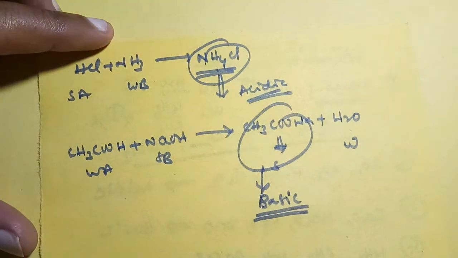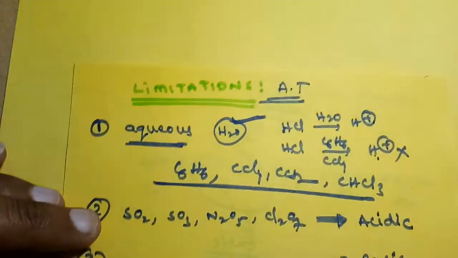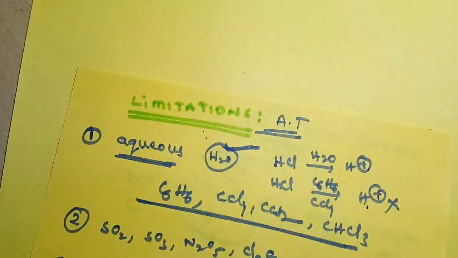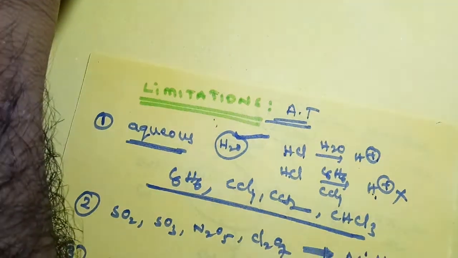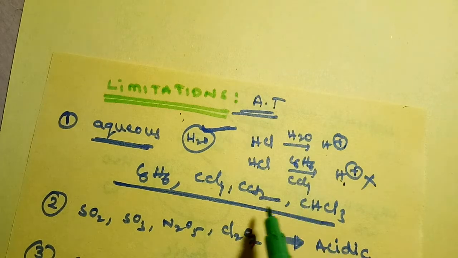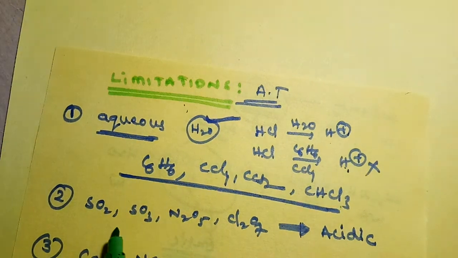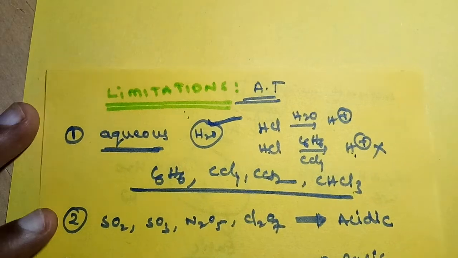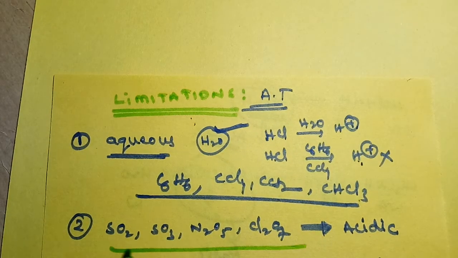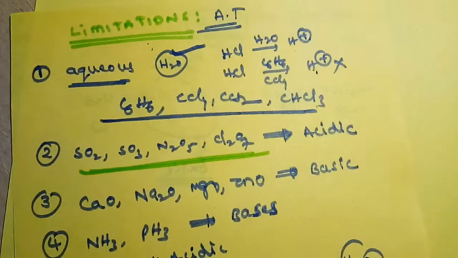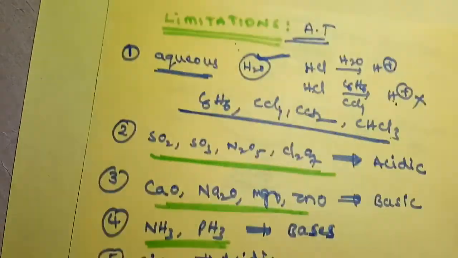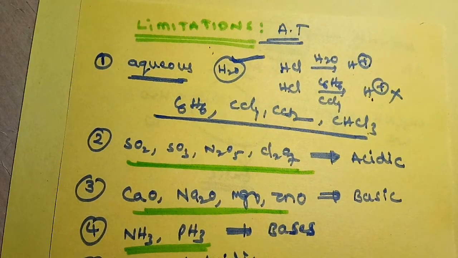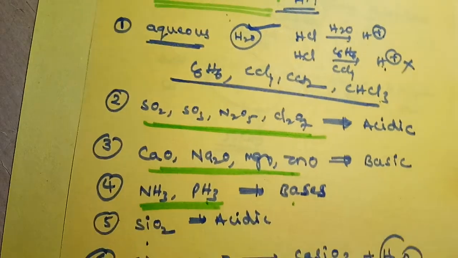So these are some of the limitations of Arrhenius theory. It is applicable for aqueous solutions only. It is not applicable for non-aqueous solutions. It could not explain the acidic nature of non-metal oxides, and could not explain the basic nature of metal oxides. Ammonia and phosphine are basic in nature, but this could not be explained by the Arrhenius concept.